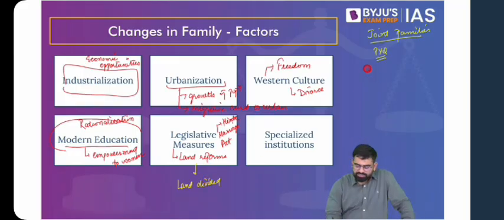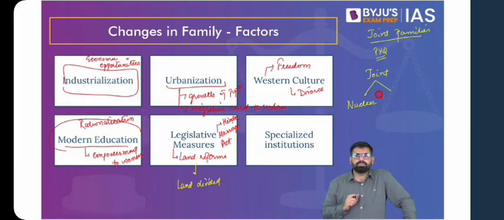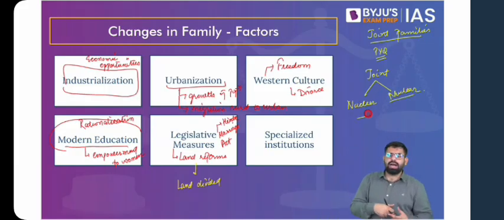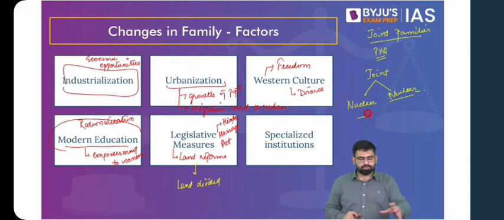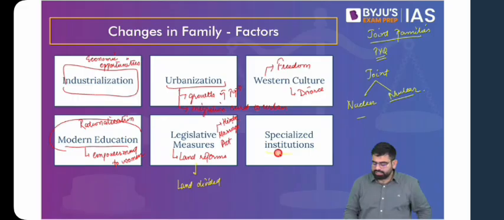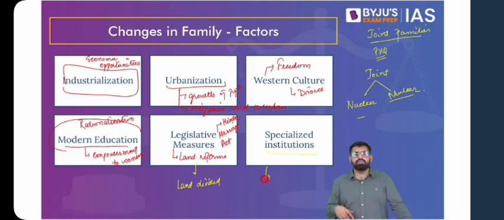So this is a larger joint family. And within that, there are, say, nuclear families. One brother, his wife and children, and then another one. So it is more of nuclear families under this joint family. So one brother takes care of their small family unit, that is the nuclear family, but they stay in the same ancestral house. Then also, you see that there are other specialized institutions coming up, which are also changing the structure and function of family.